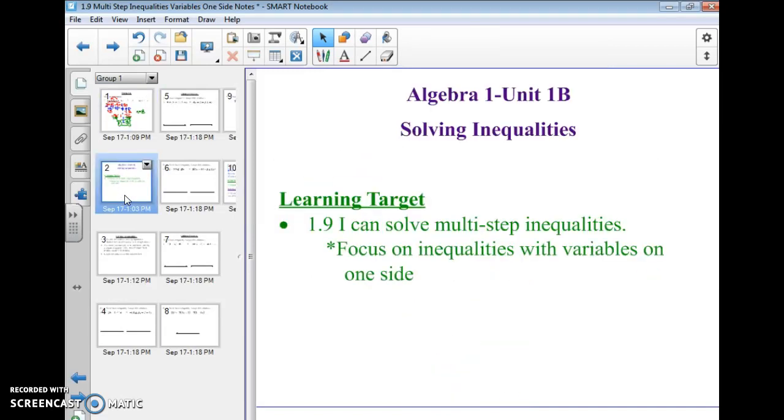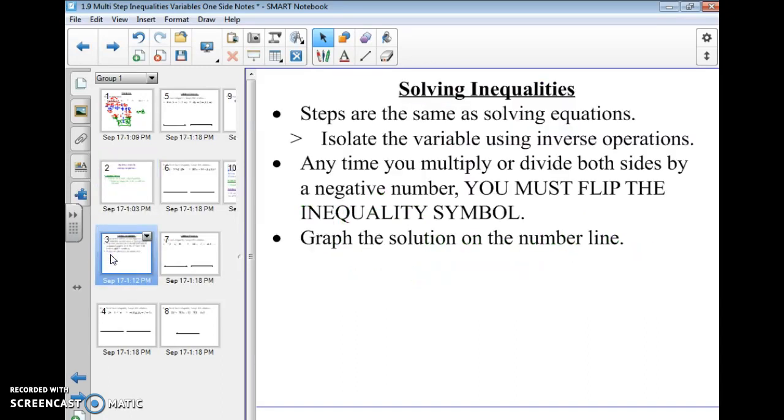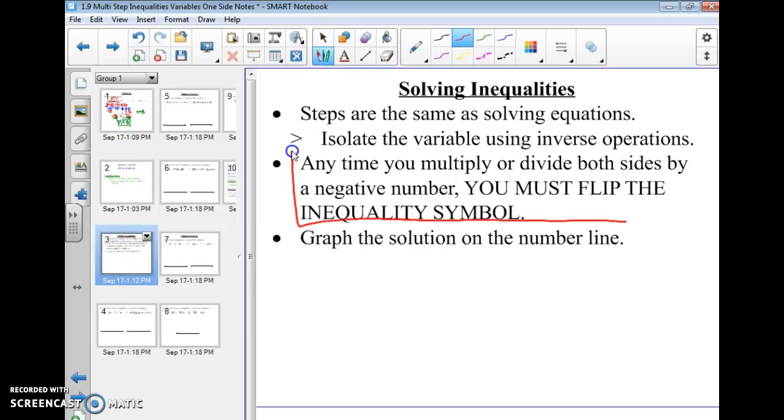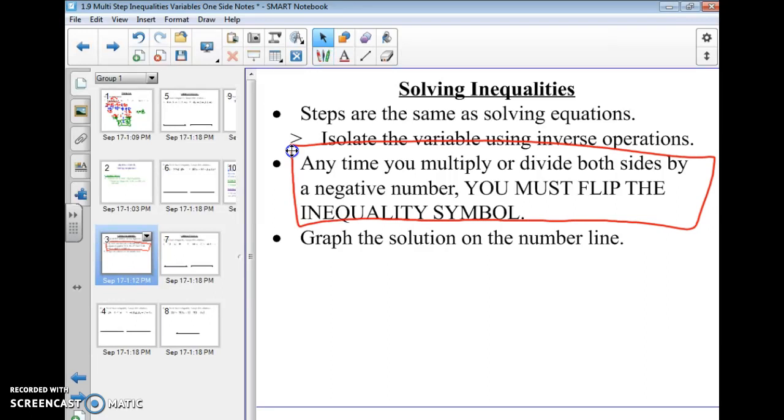So like I said, we're solving multi-step inequalities, and today we're going to talk about multi-step inequalities with variables on one side. Tomorrow we're going to do both sides. Here are your steps. These are the same. We talked about these yesterday, but it's never a bad idea to rewrite, especially this one. This is important. If you multiply or divide by a negative number, you need to flip your inequality.